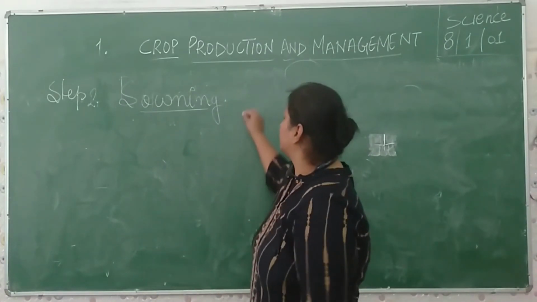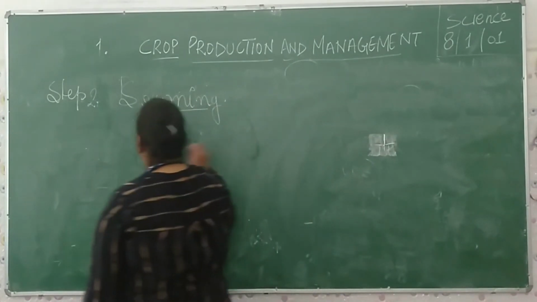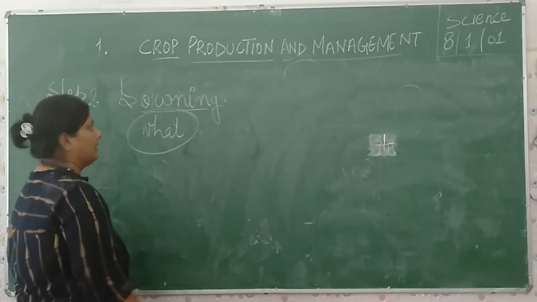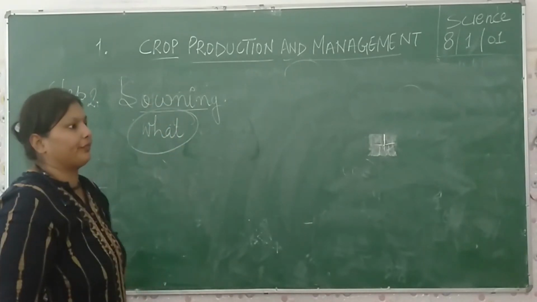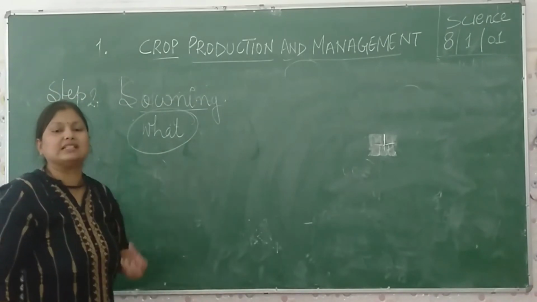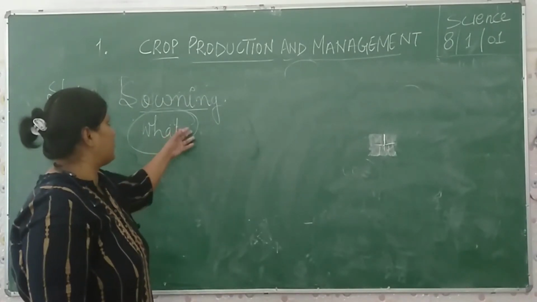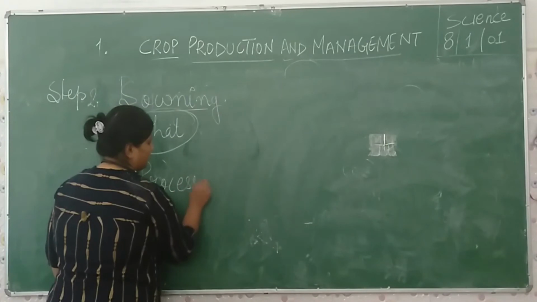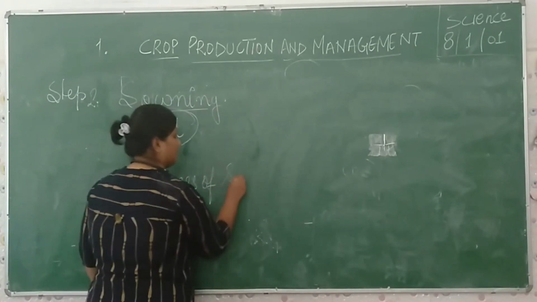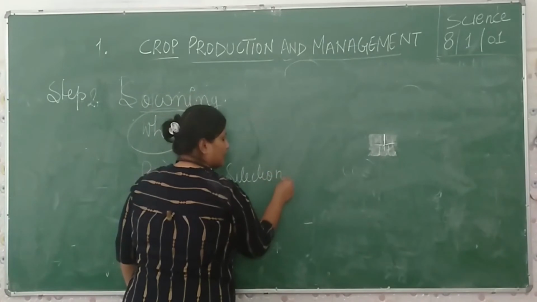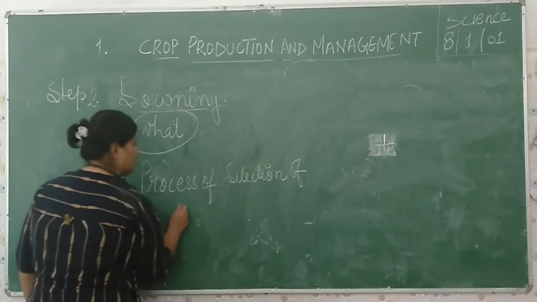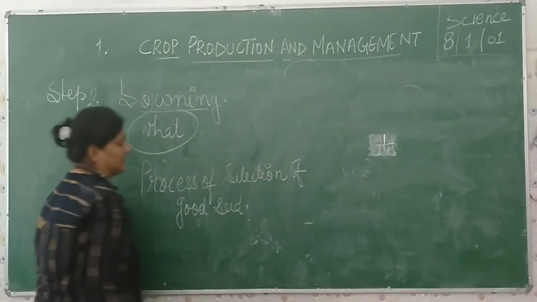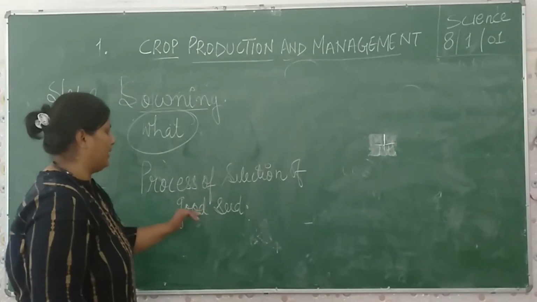So the first question that arises is what? Sowing is a process of selection of a good seed.